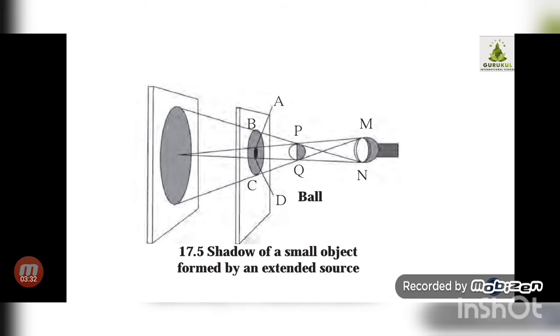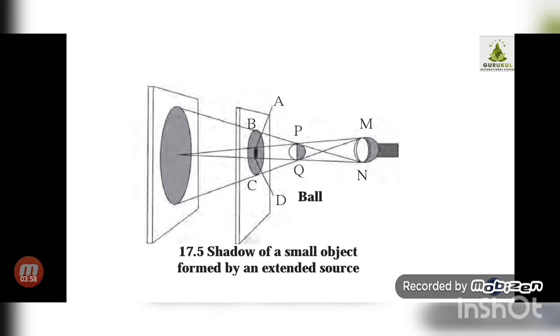Which is the source of light? Sun, correct? So obviously we cannot see the shadows of the birds. Now what is the reason? Because there is an object, there is a source of light, and where is the screen? Screen will be obviously the surface or our land. But then still we can't see the images of the birds which are flying high in the sky.